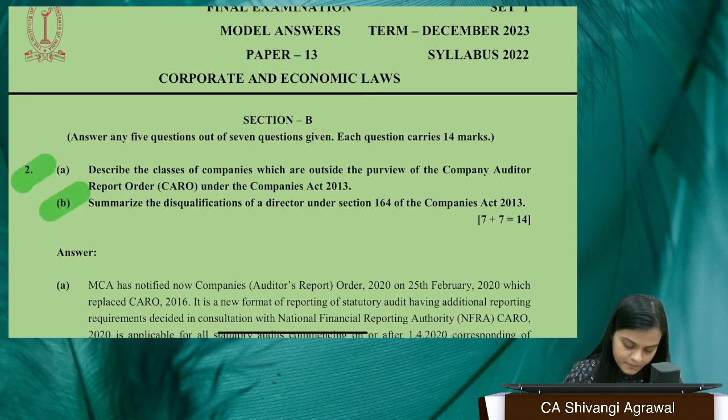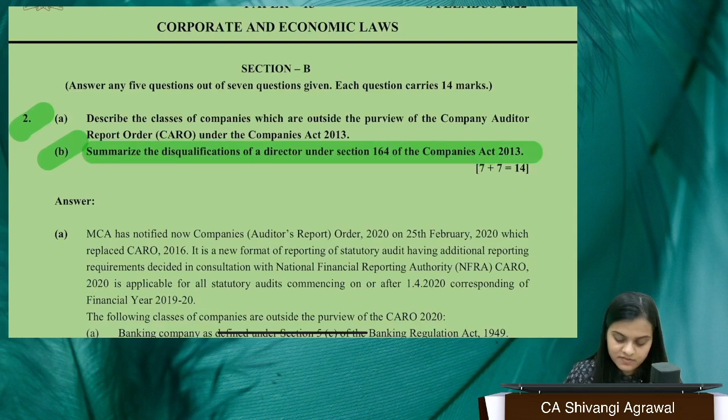Question 2, part B. Summarize the disqualifications of directors. So, we have these two disqualifications, section 164.1 and section 164.2. When I talk about section 164.1, what are the disqualifications? Ma'am, somebody who is of unsound mind is disqualified, somebody who is an undischarged insolvent is disqualified, somebody who has applied to be adjudicated as insolvent is disqualified.